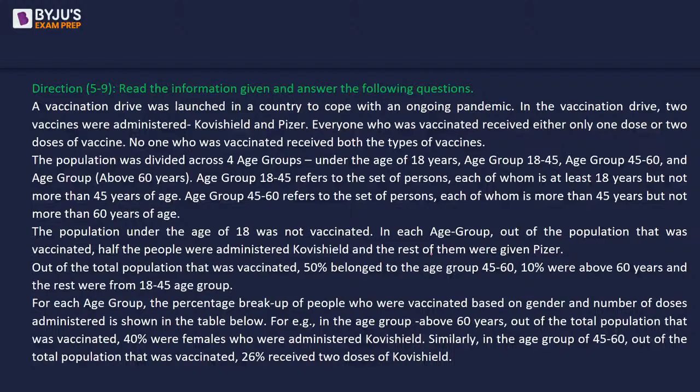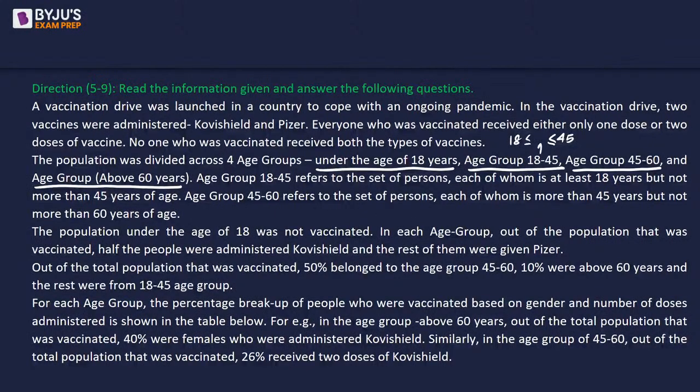Next, the population was divided across 4 age groups. The age groups being under the age of 18 years, age group 18 to 45, age group 45 to 60, and the age group above 60 years. Now, age group 18 to 45 refers to the set of persons, each of whom is at least 18 years, but not more than 45 years of age. So we can take this as greater than or equal to 18, but less than 45.